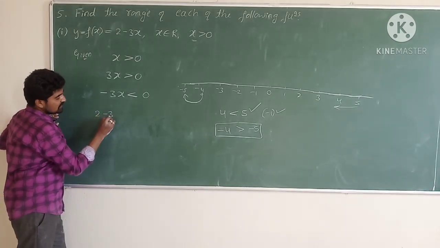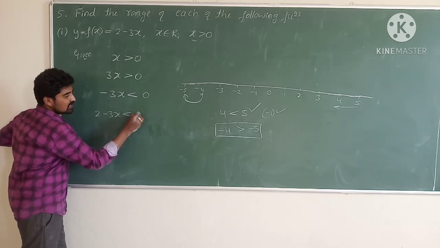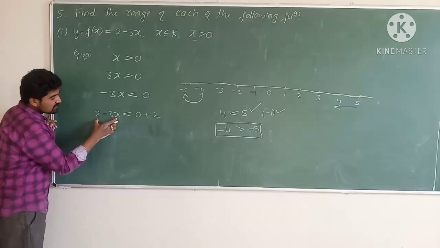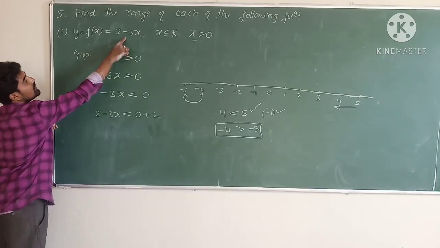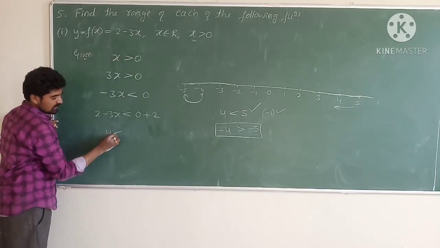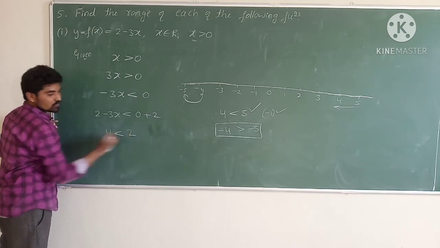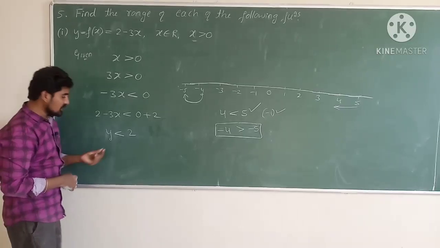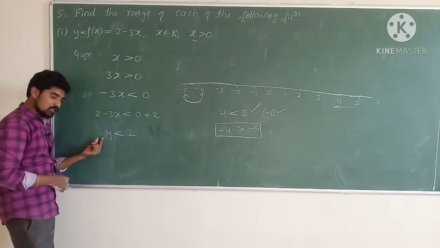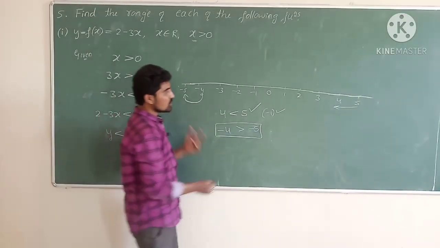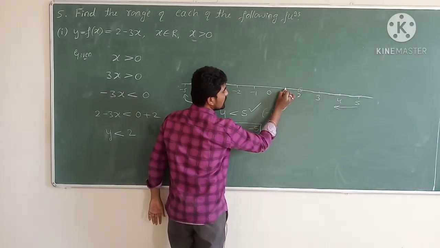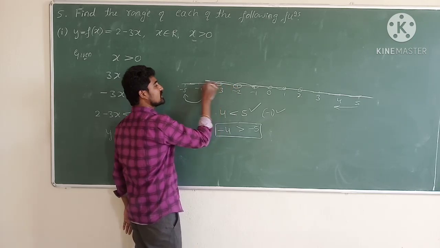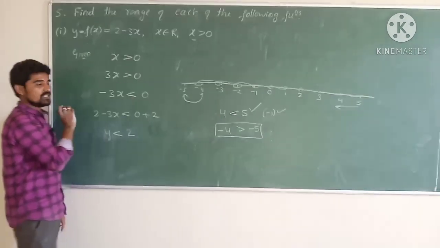So 2 - 3x is less than 0 + 2. 2 minus 3x is what? It is y. So y is less than 0 plus 2, which means 2. So y is less than 2 means 1, 0, -1. What is smaller than 2? Leaving 2, it is 1, 0, -1, -2, -3 and so on up to -infinity.